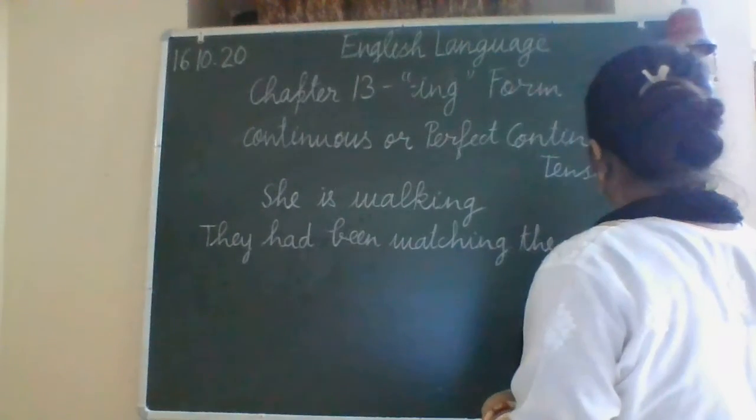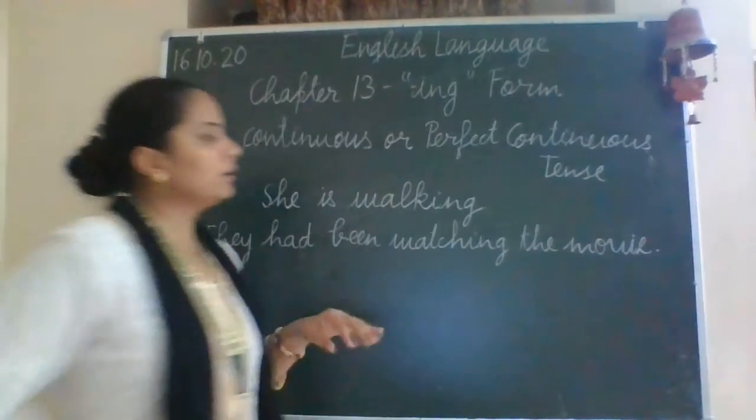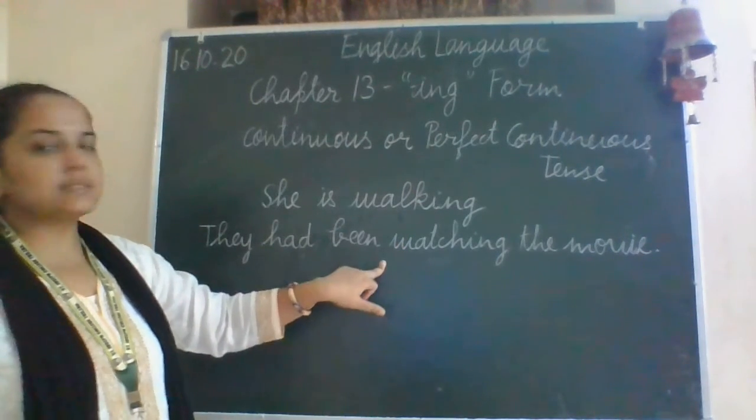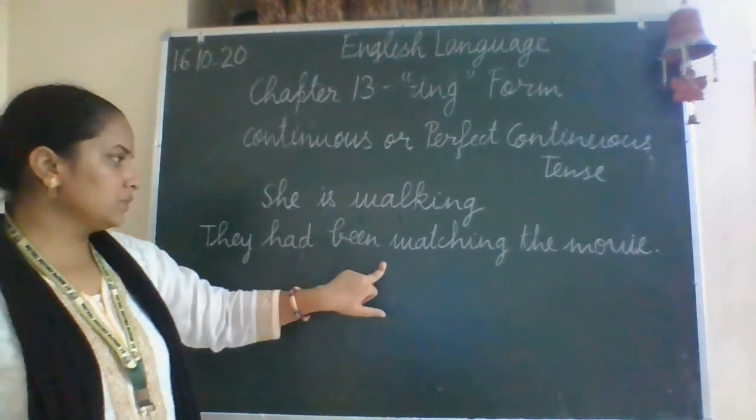Here, this is an example of the continuous tense, and this is an example of the perfect continuous tense.